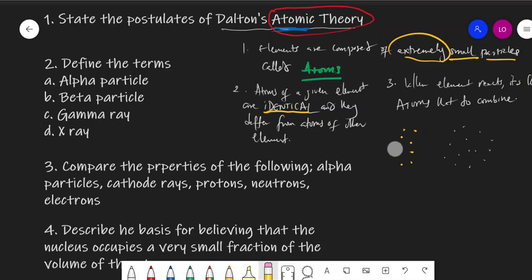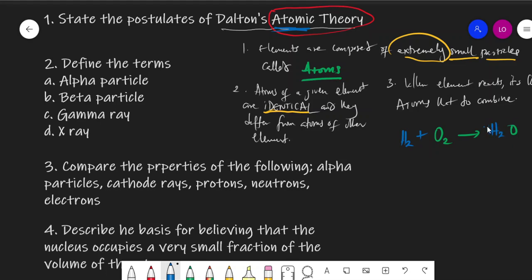Let me use water, in the case of the reaction of hydrogen and oxygen. So if this is hydrogen, for example, and it reacts with oxygen to form water, all right, to form water like this.